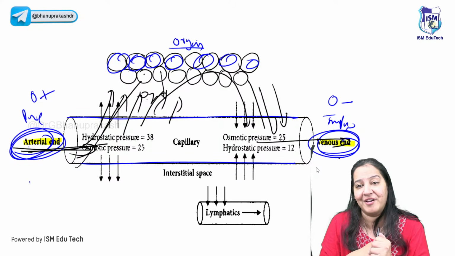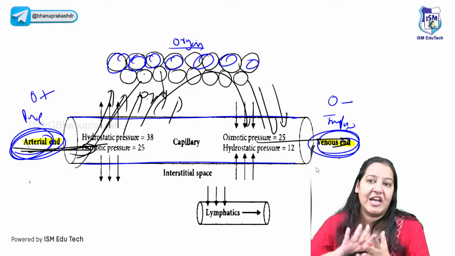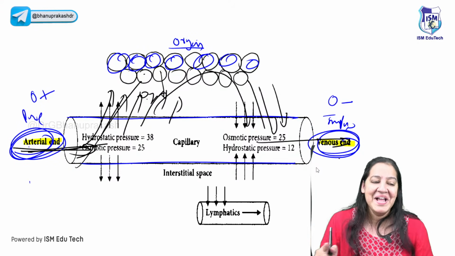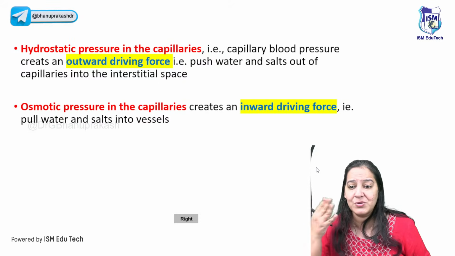We are not aware, but it is happening inside us, in each and every organ, at each and every cell inside me. This is taking place right now in every one of us. So the fluid comes out, does the exchange and goes in. How does it happen? The fluid comes out, does the exchange and goes in.